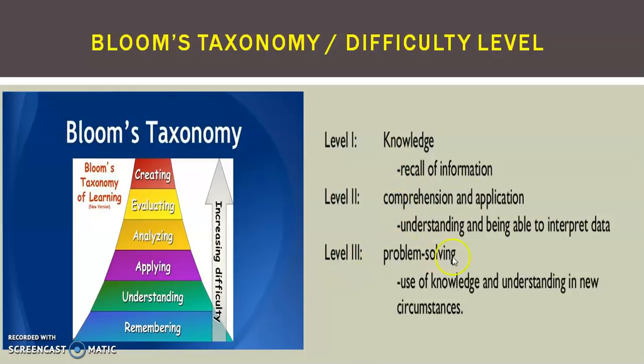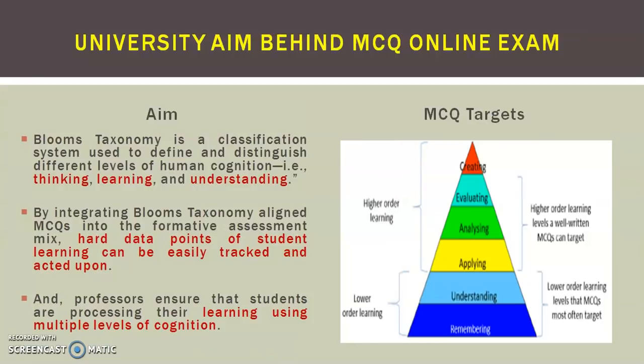And level 3 is problem solving, the use of knowledge and understanding in new circumstances. So this is a difficulty level, and some difficult questions will be asked. Whenever an examiner sets questions, this will always be in his mind. So what is the university's aim behind this MCQ online examination? No doubt, due to the lockdown and corona pandemic situation, all these things came to us.